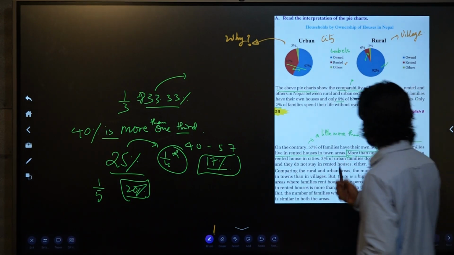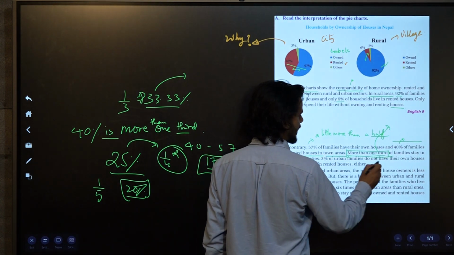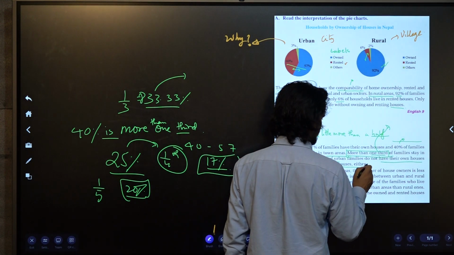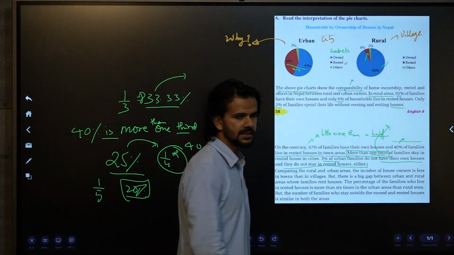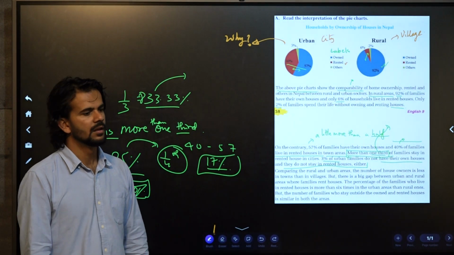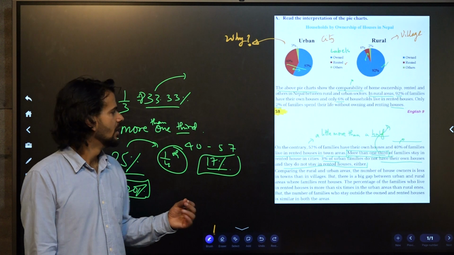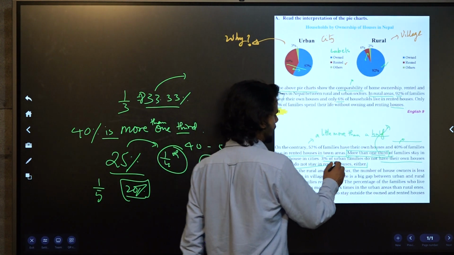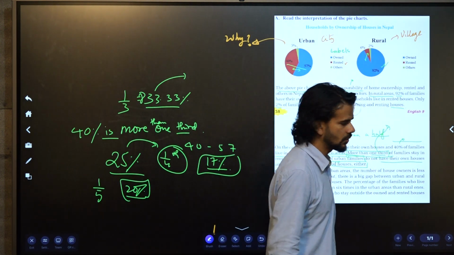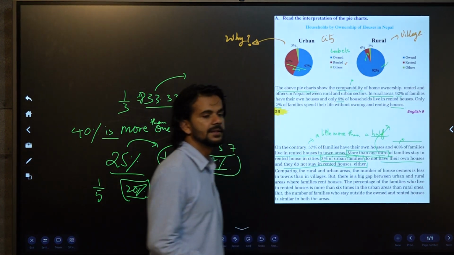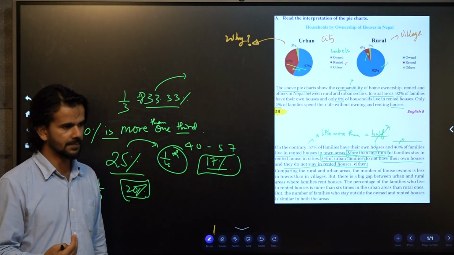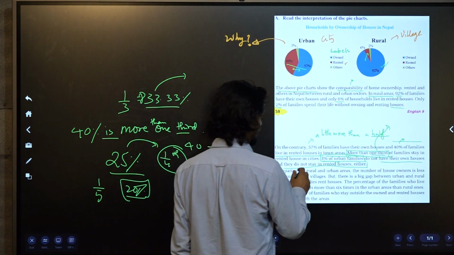And similarly, 3% of the urban families do not have their own houses, and they do not stay in rented houses either. Either means neither. 3% of the urban families do not have their own houses, nor do they rent either.